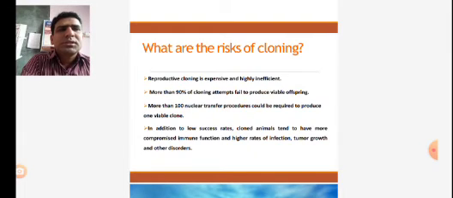Because they have compromised immune functions. There may be higher rates of infection because foreign genes are incorporated, and that may be a foreign gene for the host cells where we have to incorporate it. So that may be the more risky part.